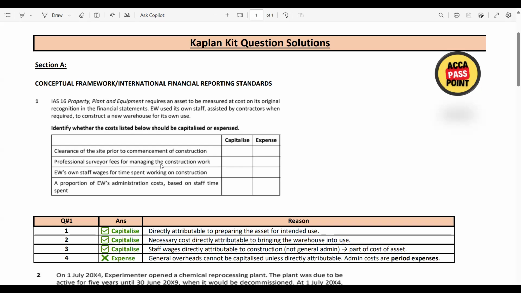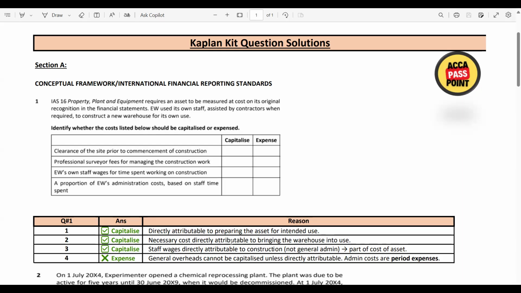In this case, we have four types of cost. Let's go through the answer and decide which cost should be capitalized and which expensed out. Cost one should be capitalized. Why? It is directly attributable to preparing the asset for intended use. Cost two, capitalize. Why?